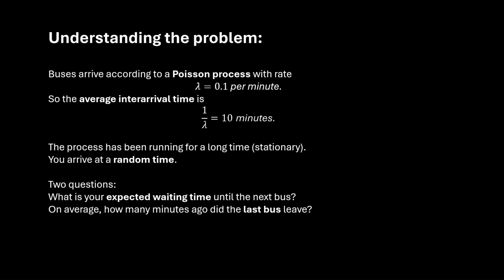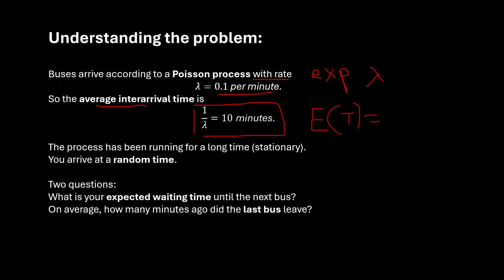So let's understand the problem once. The buses arrive according to a Poisson process with a rate of lambda equals 0.1 per minute. The average inter-arrival time becomes 1 over lambda, which is 10 minutes. Now, if you're familiar with Poisson process, you'll know that the inter-arrival time is an exponential distribution. And for an exponential distribution with parameter lambda, the expected value is given by 1 over lambda. So our inter-arrival time becomes 1 over lambda equals 10 minutes. The process has been running for a long time, and we're given that we arrive at a random time. And two questions have been asked: the expected waiting time and how many minutes ago the last bus left.